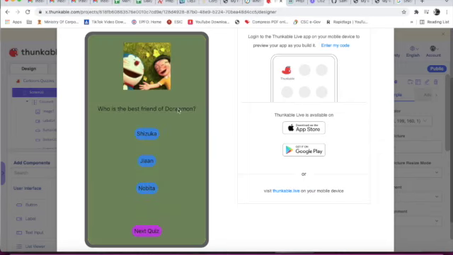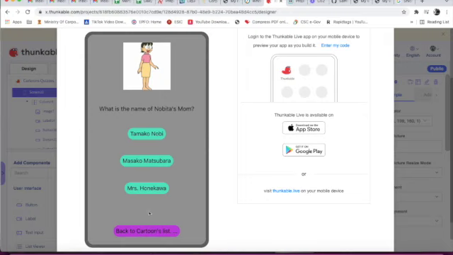Next quiz. Who is the best friend of Doraemon? Shizuka. Oh, you are wrong. Better luck next time. Nobita. Yeah, you got it right. Jian. Oh, you are wrong. Better luck next time.